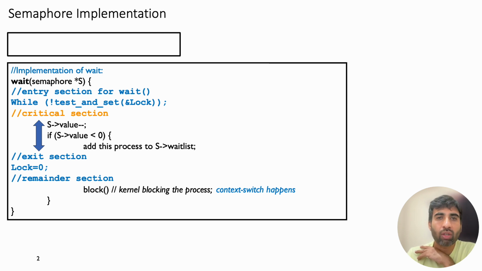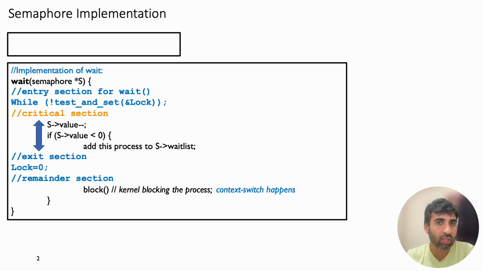Here we see how the wait function can be protected using a spin lock. Before modifying the semaphore, the kernel first enters the lock's entry section. It repeatedly executes test and set until it successfully acquires the spin lock. Once the lock has been acquired, no other processor can execute this critical section at the same time. Now it is safe to decrement the semaphore value and, if necessary, insert the process into the waiting queue. Immediately afterward, the kernel releases the spin lock by resetting the lock variable.